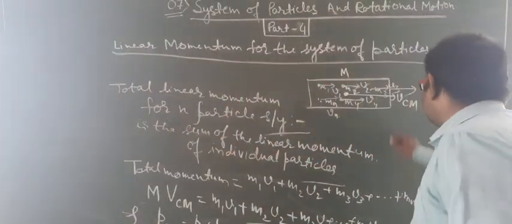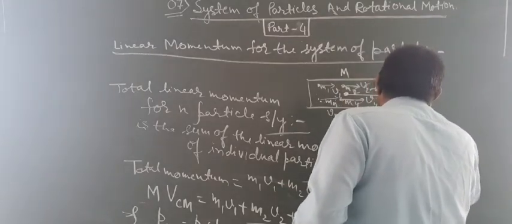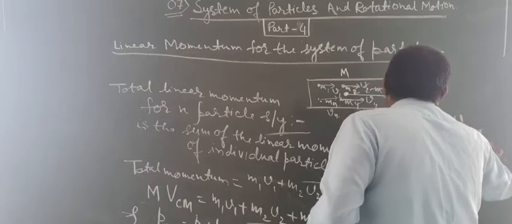So from here, students, we can write PCM is equal to M into VCM.